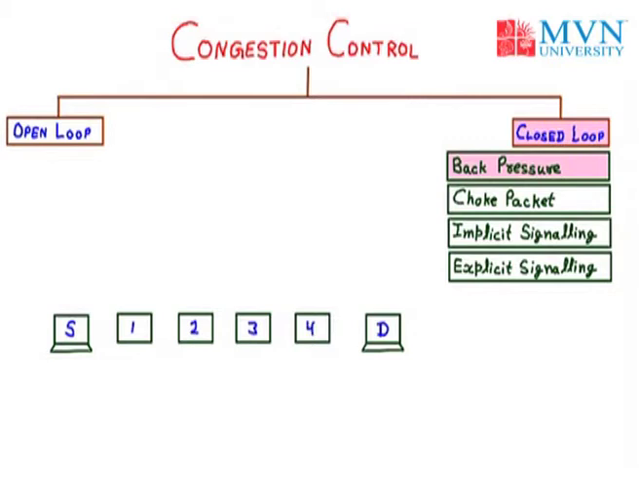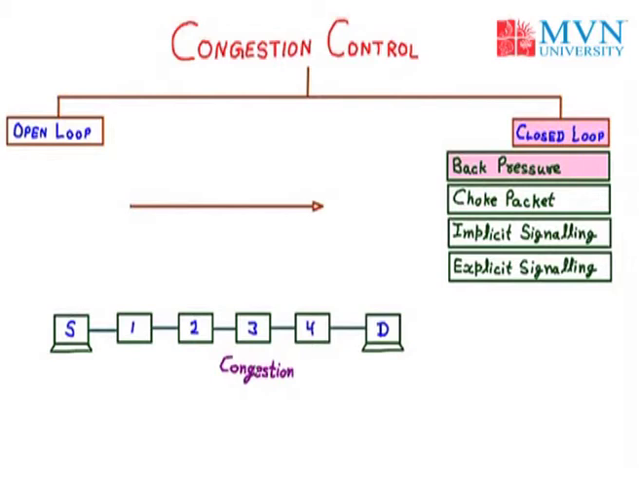Now the destination is connected with the source with the help of all four network elements. The source is connected with the first network element, first with the second, second with the third, third with the fourth network element, and the fourth with the destination. Now we can see that the communication flow is from source to destination. Let us suppose that node 3 has congestion. Now node 3 is congested, that means it will not receive further packets from node number 2.